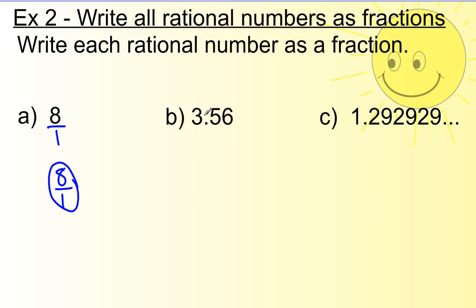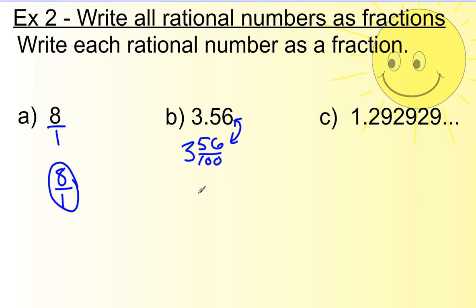Letter B, 3.56. Now, there's a couple ways of doing this. One way is that you can read it the official way, and you can't see me doing air quotes, but the official way of reading that number, which is not 3.56, is 3 and 56 hundredths. Well, 3 and 56 hundredths as a fraction would look exactly like that. So if you know how to read a decimal properly, that is one way to do it. Just read it, 3 and 56 hundredths.